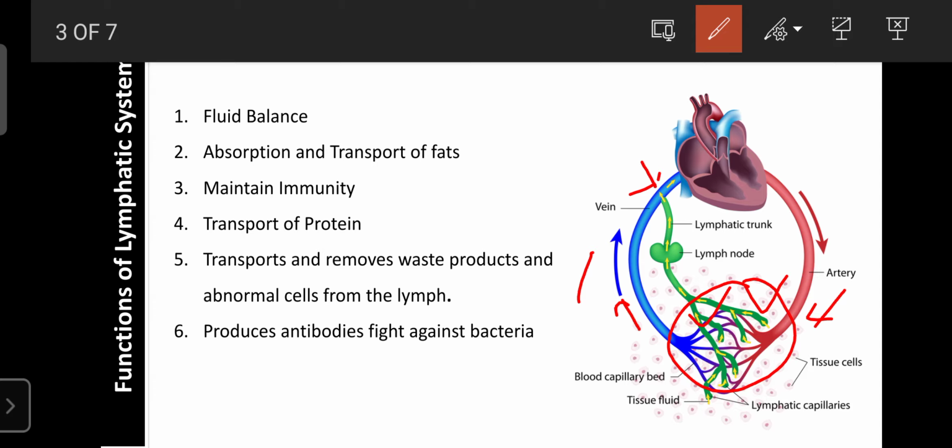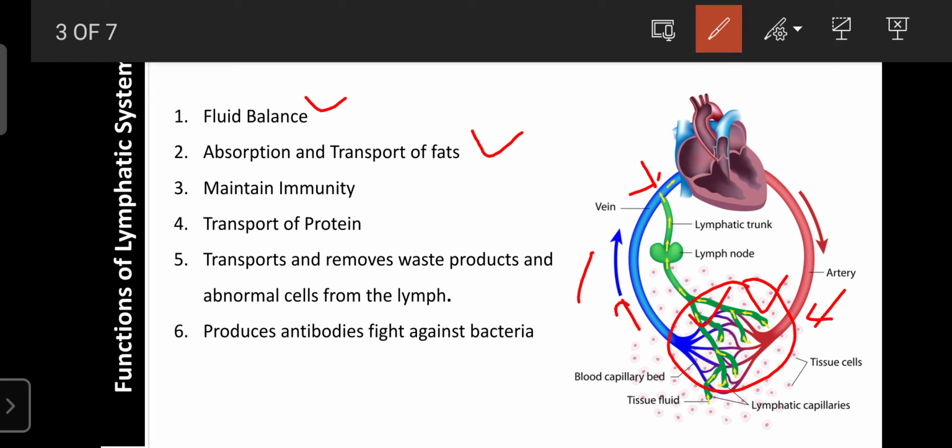Another function of the lymphatic system is that it is involved in the absorption and transport of fat. As you already know, with the help of salivary lipase and pancreatic lipase, our fat can be digested in the GIT tract, from cholesterol or animal fat into free fatty acids, and those free fatty acids enter our systemic circulation.